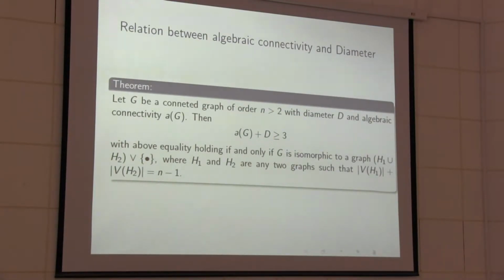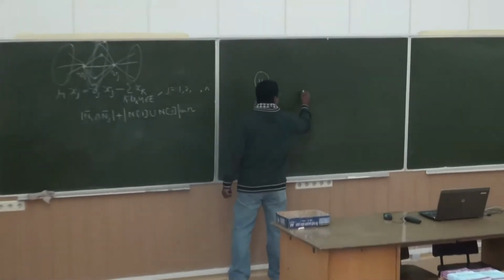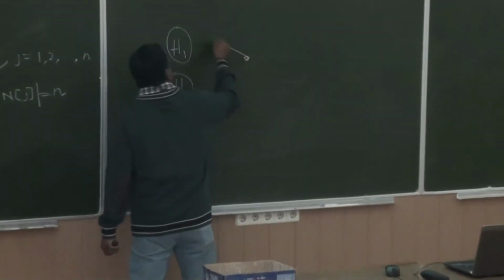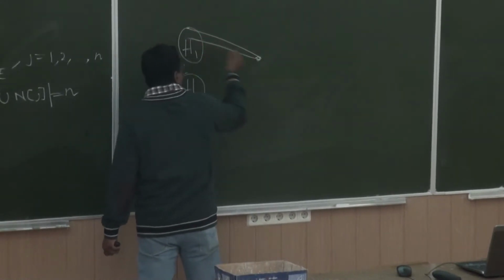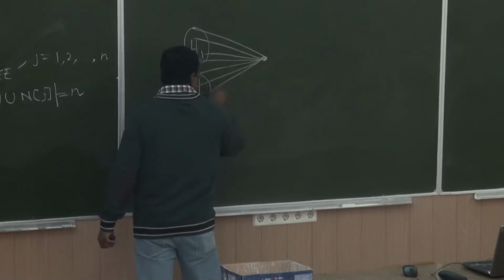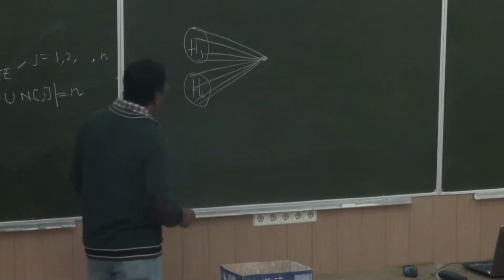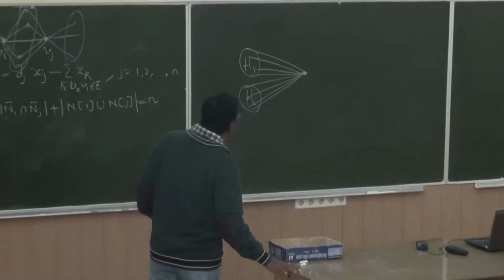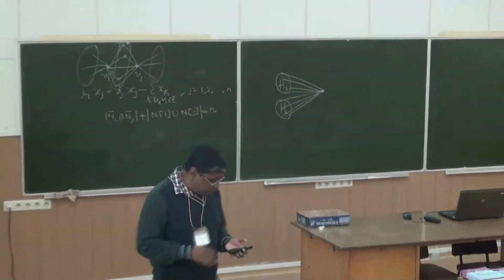And from this inequality, using our lower bound, we also characterize the extremal graphs. The extremal graph looks like this one. This is the H1 graph, this is the H2 graph, and this is one isolated vertex joined to each vertex in H1 and also each vertex in H2. So this is the extremal graph, where equality holds.